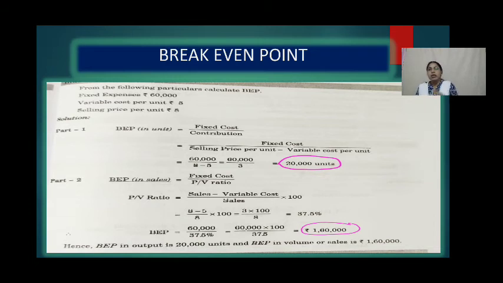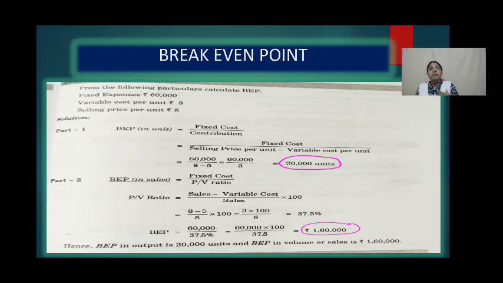So here in this problem, fixed cost is how much? 60,000 divided by selling price per unit, which is 8 rupees, minus variable cost per unit, which is 5 rupees. So that therefore it is 60,000 divided by 3. So your total break-even point in units will be 20,000 units.